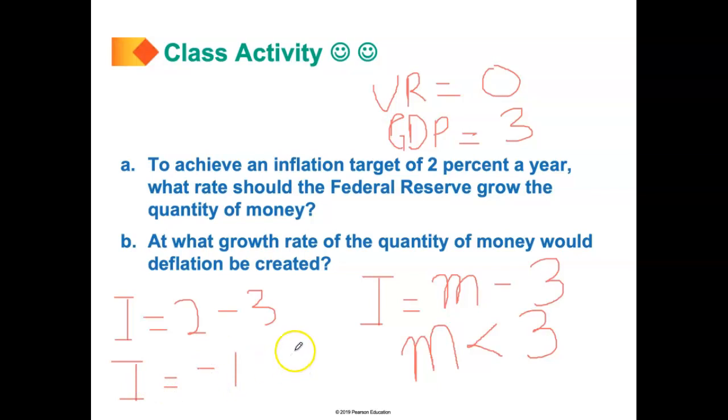If M equals 1, we have 1 minus 3, and inflation is negative 2. So long as M is less than 3, we're going to have a negative inflation rate. And again, a negative inflation rate is essentially the deflation rate.